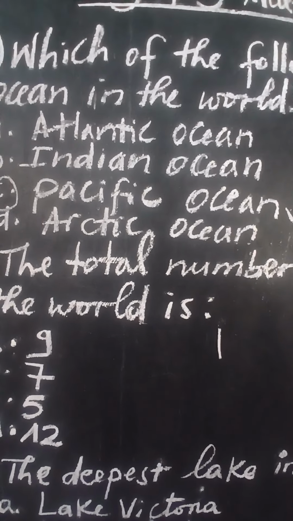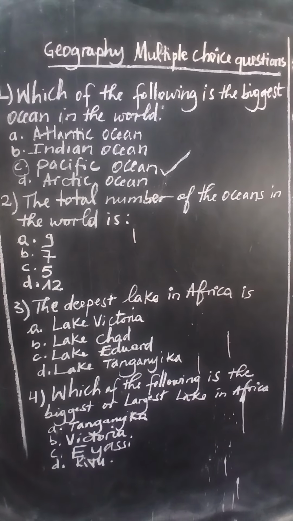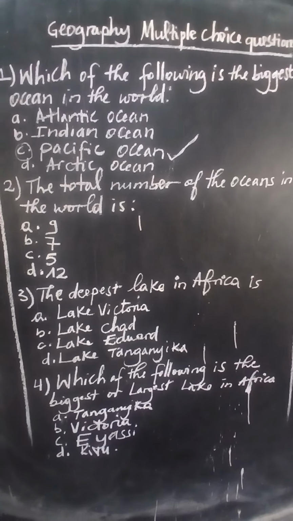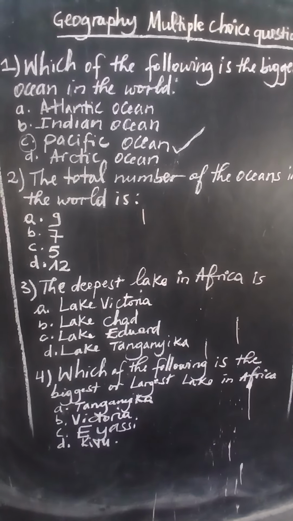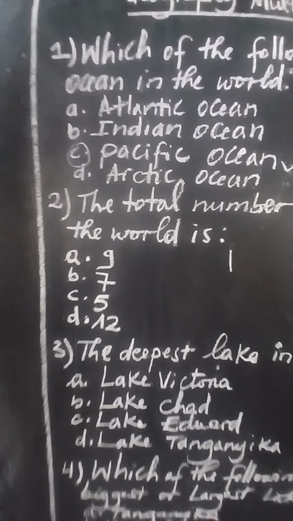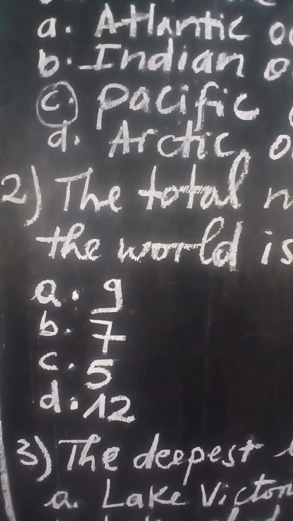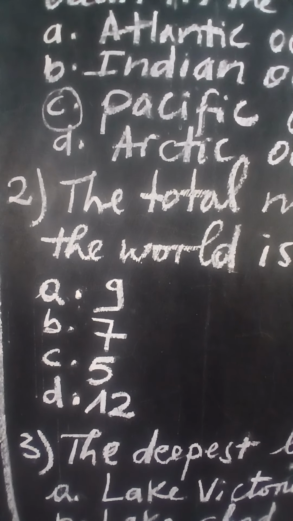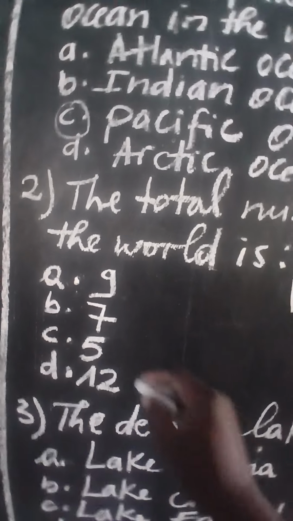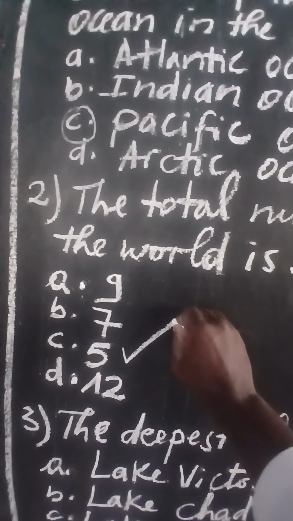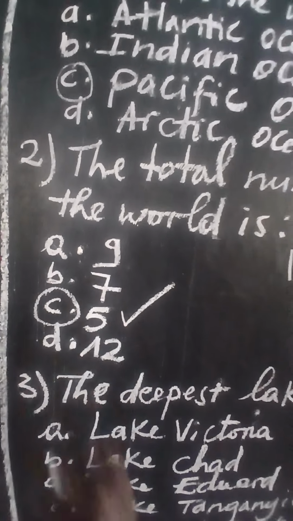Let's go to question number 2. The total number of the oceans in the world is, so they give us different numbers. They want us to choose which one corresponds to the correct total number of oceans in the world. We have different numbers. A, 9, B, 7, C, 5, D, 12. So the correct number is C, which is 5. So the total number of oceans all over the world is 5.